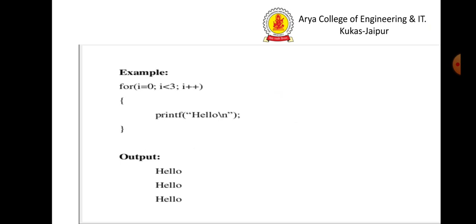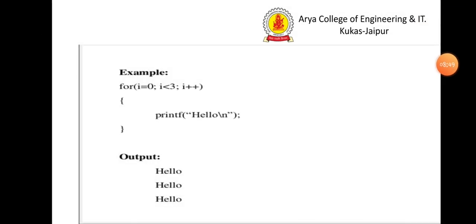Here is an example. For i is equal to 0, i is less than 3, i plus plus. Here all three are given at the same place in the for loop, whereas in do while and while loop the 3 points are at different positions. Here i is equal to 0, printf hello. i plus plus, i is equal to 1, which is less than 3, printf hello. Then i plus plus, again i is equal to 2. Yes, the condition is true because i is still less than 3.